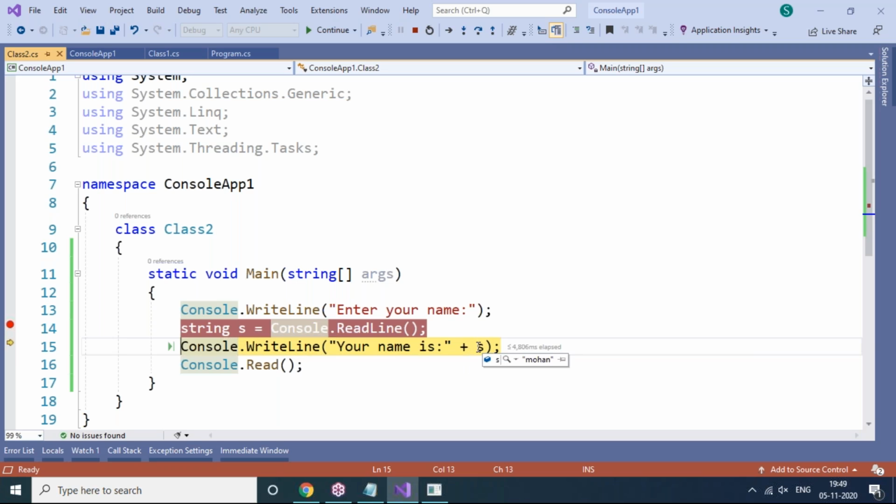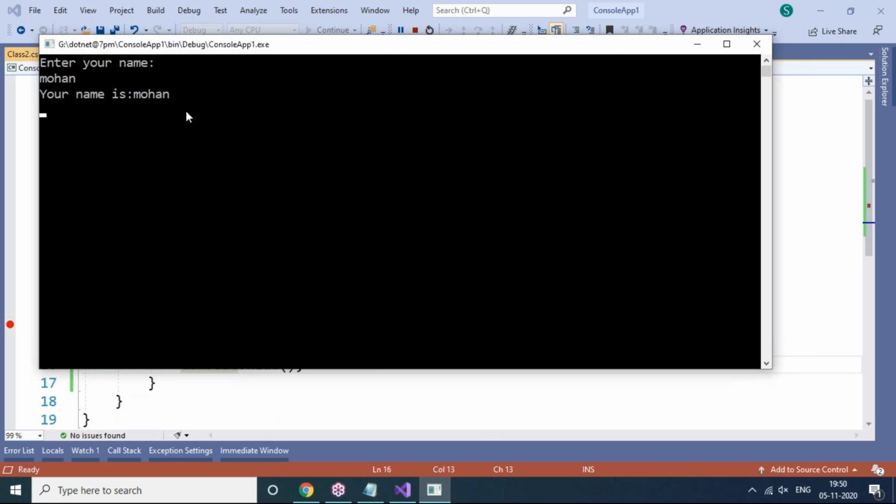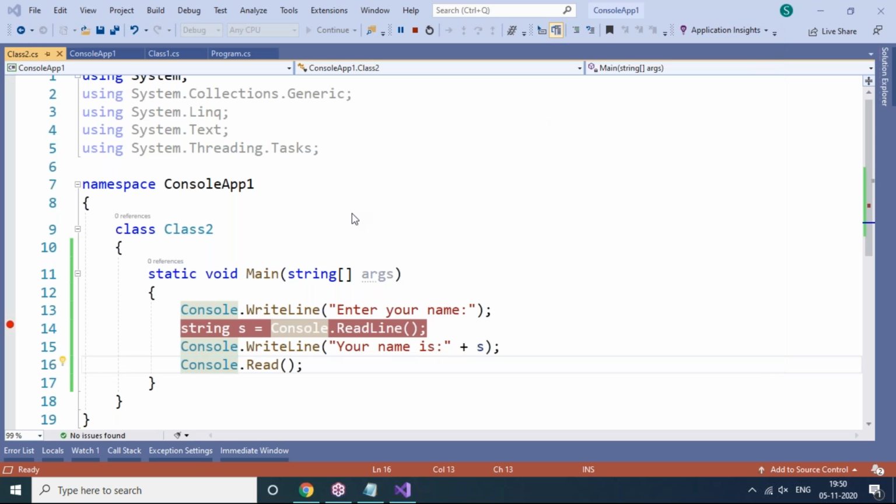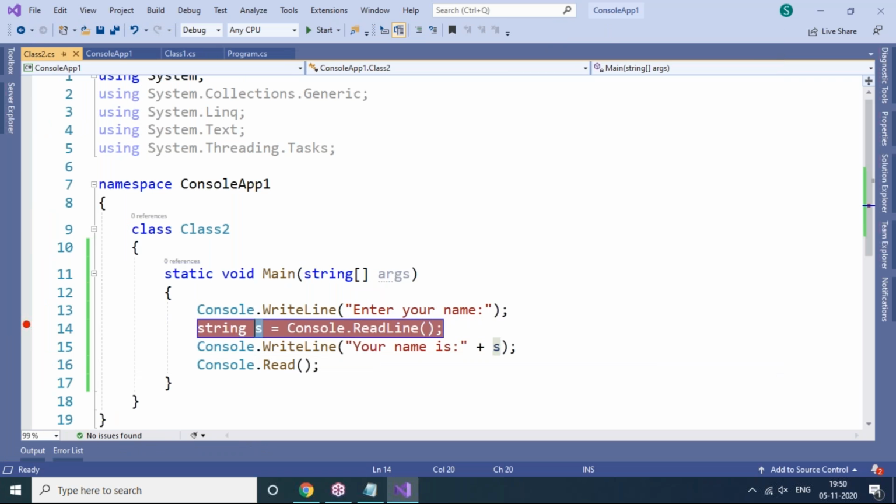Here also you can place the mouse pointer. S is holding Mohan. Again, if you want to move to the next line, press F11 again. Now it will bring you to the output window: "Your name is Mohan." It's correct. So this is the way to check whether your input is stored in a certain variable or not.